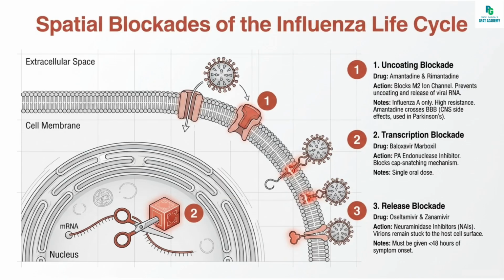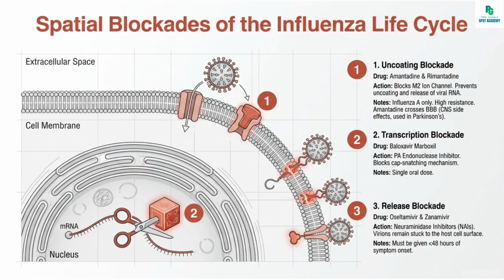Next class is the anti-influenza drugs. First are the neuraminidase inhibitors. They block the neuraminidase enzyme on the viral surface, preventing the cleavage of sialic acid. This stops the release of new viral particles from the infected cells. New virions remain stuck to the host cell.